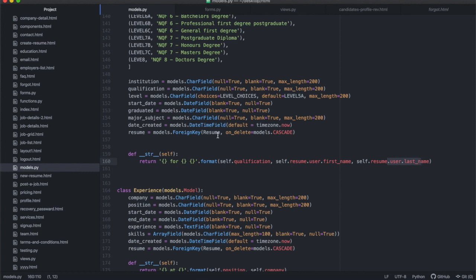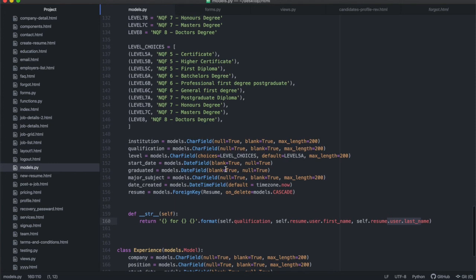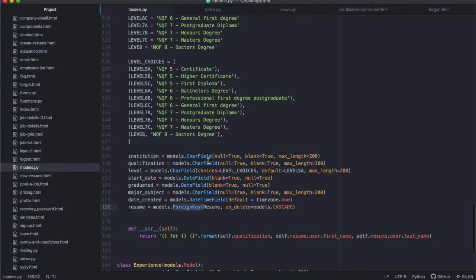And this resume, what is a resume? The resume is that foreign key over there. All right, and that's pretty much what we're going to have inside of our model.